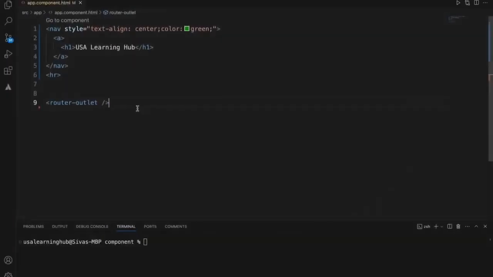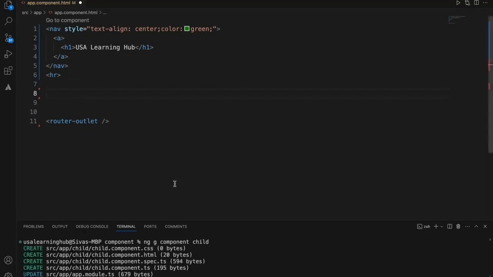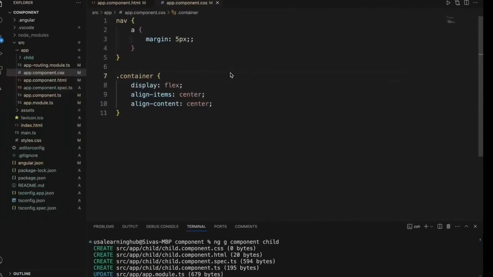The next lifecycle method is ngOnChanges. So let's write the code and understand ngOnChanges. For that, I need a child component. So ng generate component child. I'm creating a child component, and I'll render this child component here. Child works. I just wanted to align this content. Now the content is center aligned.